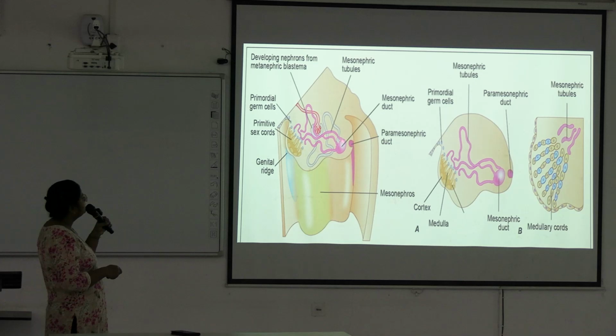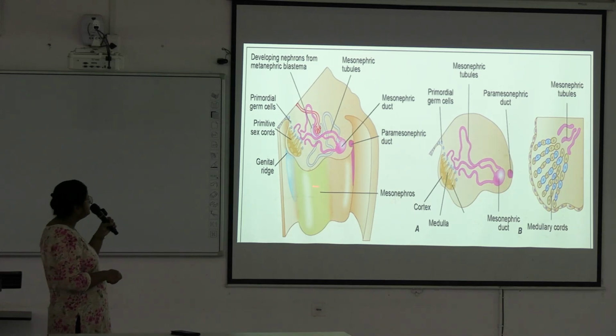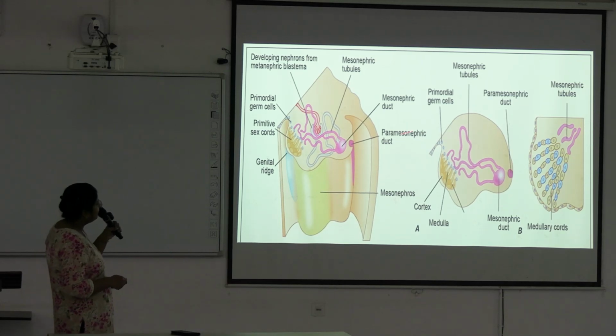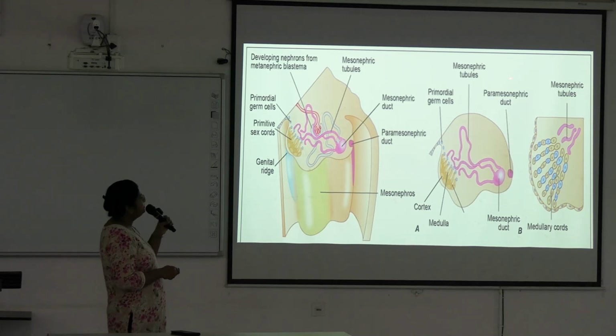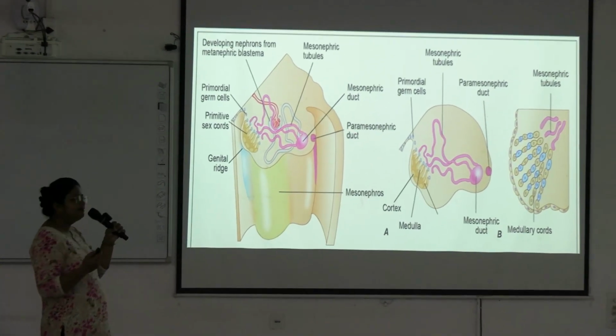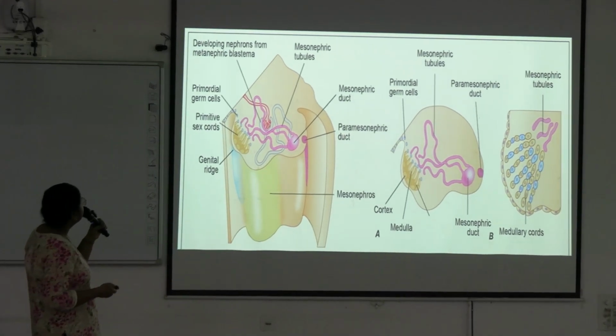Mesonephric tubules will form the efferent ductules, and from these sex cords it will form the testis, the seminiferous tubules and rete testis. And the paramesonephric duct, most of the part will disappear. It will develop mainly in females.